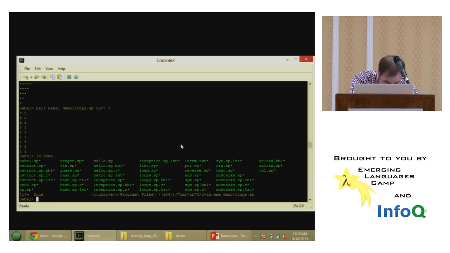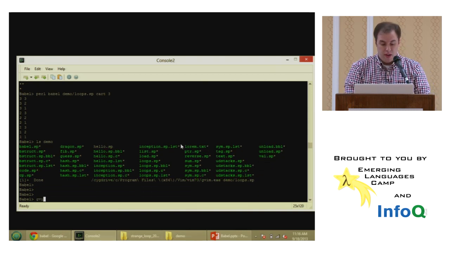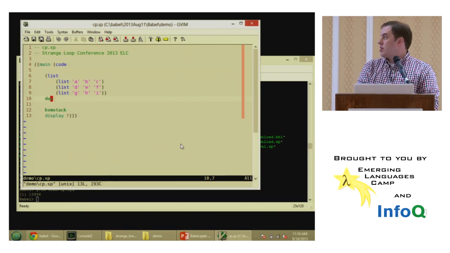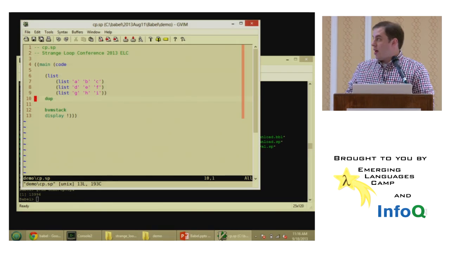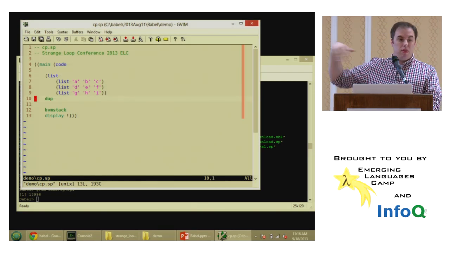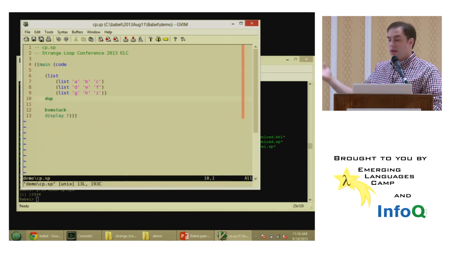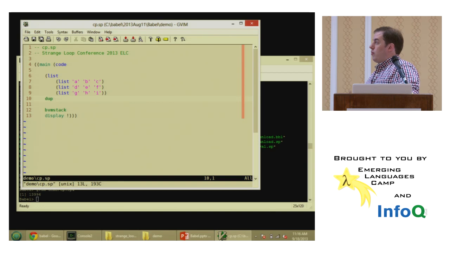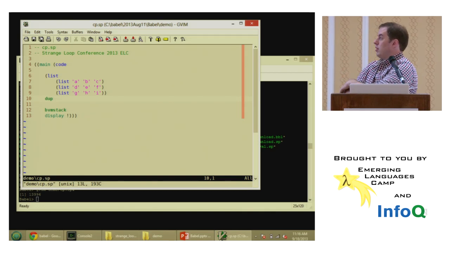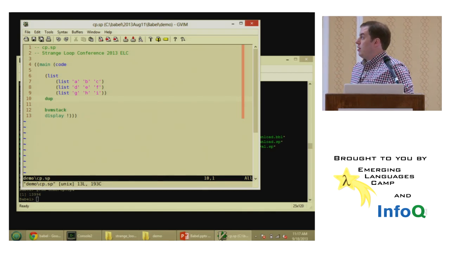Okay, so the next thing I want to take a look at is copying, which I think is a very important point. A lot of the stack operators in Babel are inspired by Joy. I think Joy is a very beautiful language. I'm sure a lot of people here agree. Unfortunately, it's not being developed further with the passing of Von Thun.